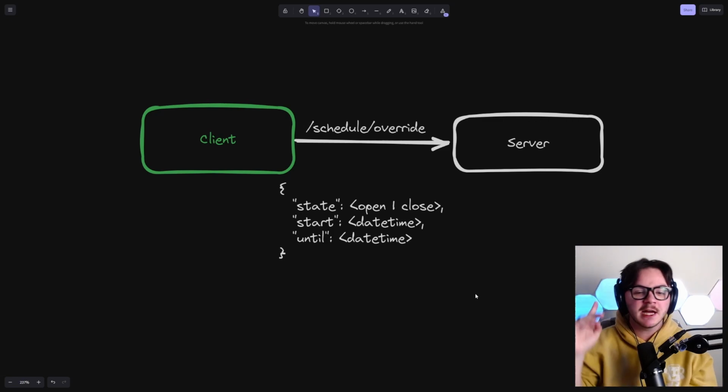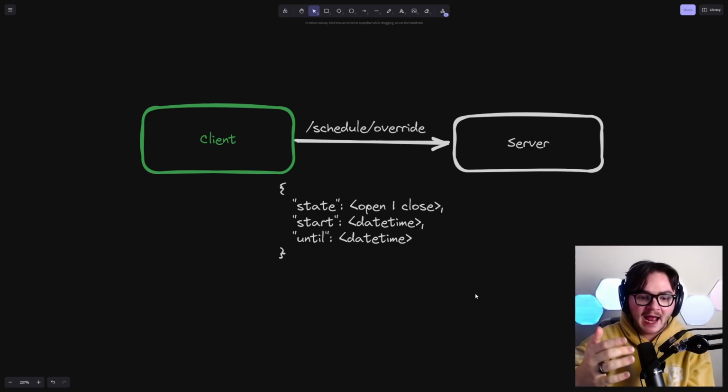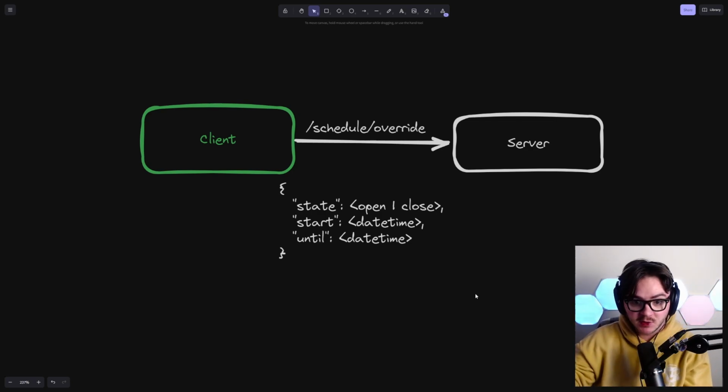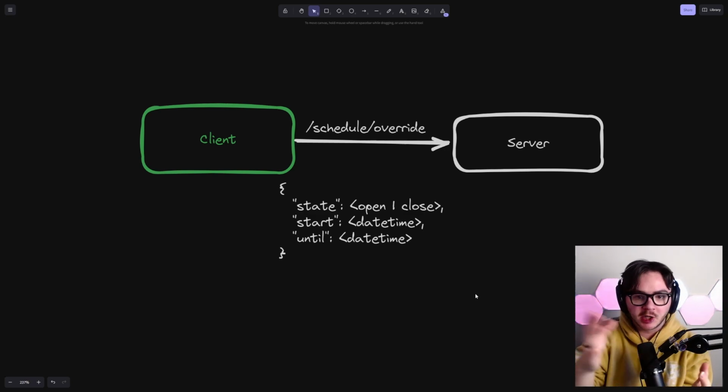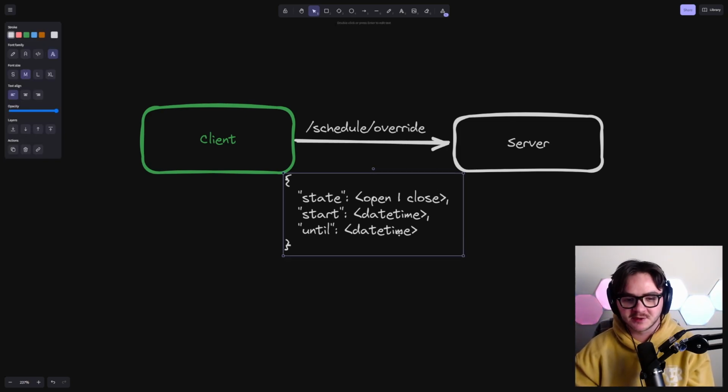We're banging these out. Schedule/override. This is to be able to override our hours like we said businesses need to be able to do. We're going to have a state, whether or not you're open or closed. When that time starts, maybe you need to schedule this as in, in 20 minutes, we're going to close. And we're going to have until. And then as soon as the until hits, we're just going to clear this status. And then we're going to go back to our normal scheduled hours. Super simple. We can build stuff on top of this later if we really need to. There's going to be complexity in how you implement these things on the back end, but these are the APIs.